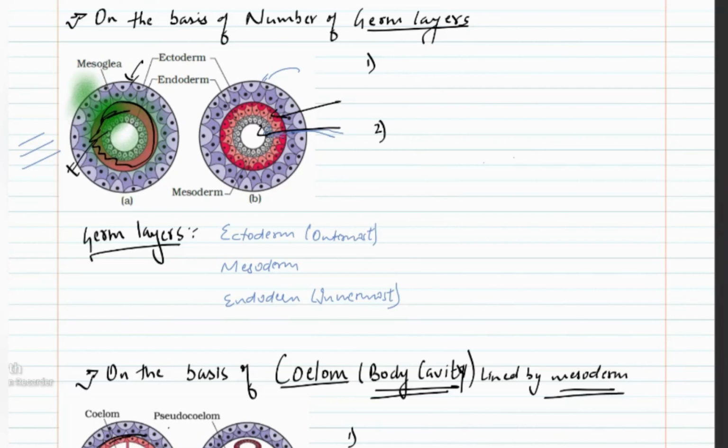So when the middle layer is not present, the organism will have only two germ layers and will be known as diploblastic. When all three germ layers are present, the organism will be known as triploblastic. So when mesoderm is absent, there will be only two germ layers, ectoderm and endoderm, and the organism will be known as diploblastic.